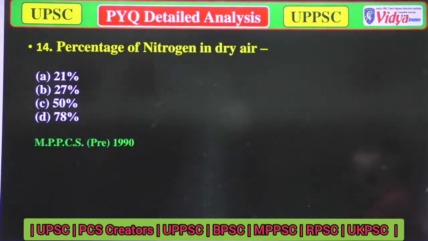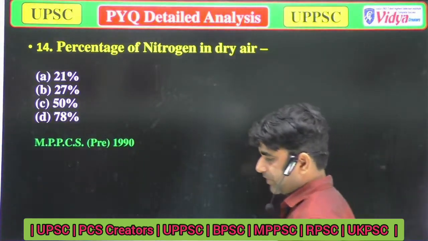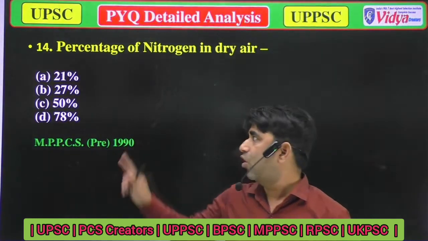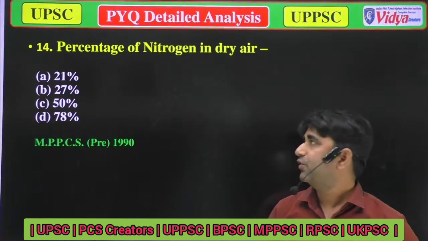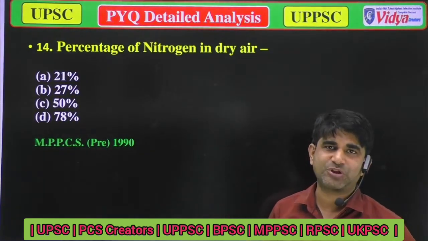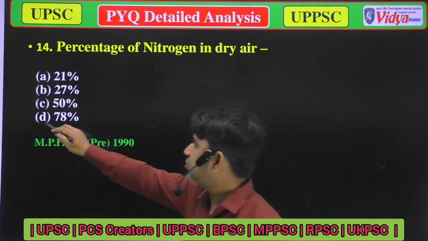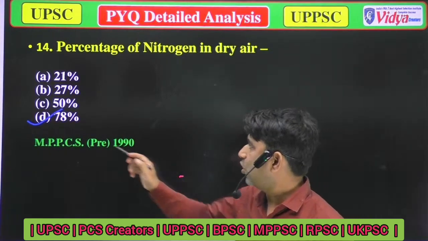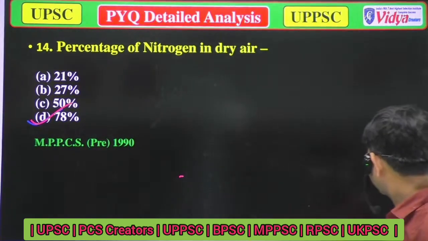Our next question is: what is the percentage of nitrogen in dry air? Options are A 21, option B 27, option C 50%, and option D 78%. As we discussed in the earlier question, the percentage of nitrogen in dry air is about 78%, so option D is the correct answer.